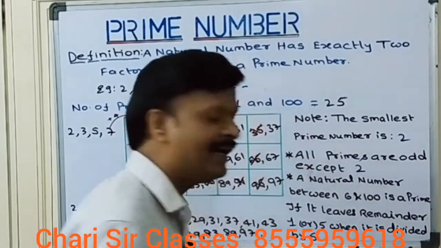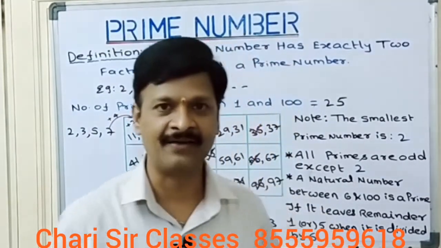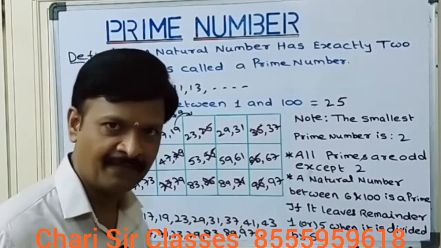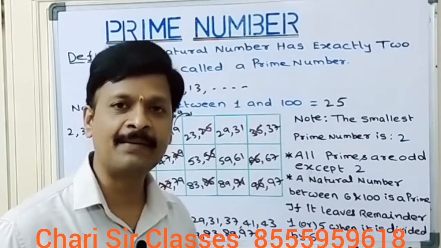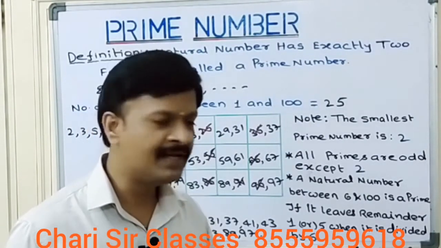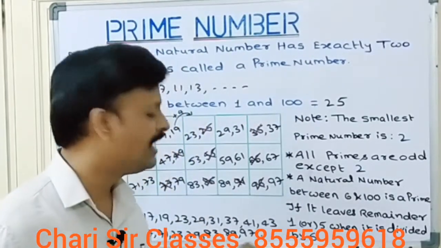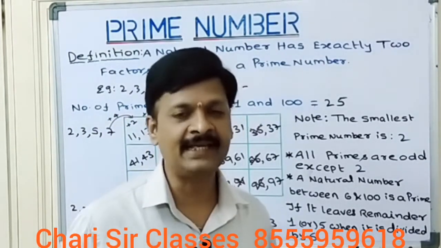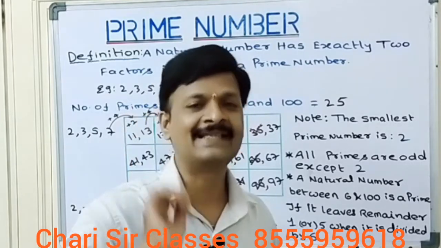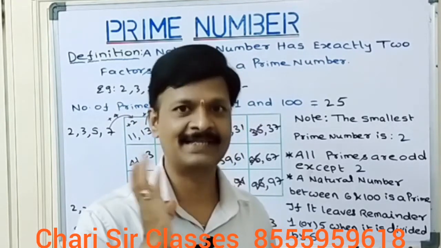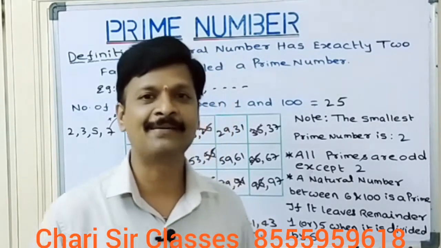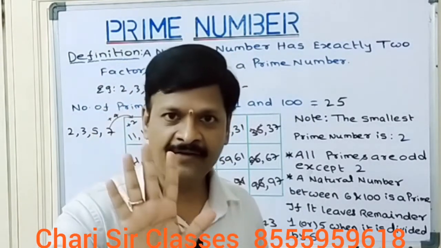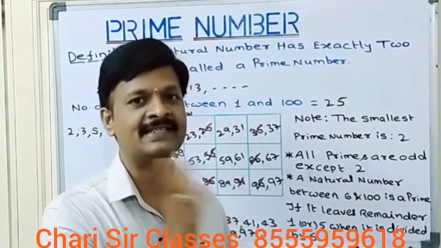Means how to identify a prime number? Suppose a number is given, say 29. Tell me whether it is a prime number or not. You just take this 29 and divide by 6. When you divide 29 by 6, you get 5 as a remainder. Therefore, it is a prime number. To qualify as a prime number, it must leave remainder 1 or 5 when it is divided by 6.